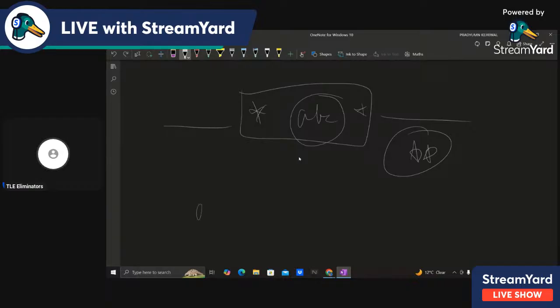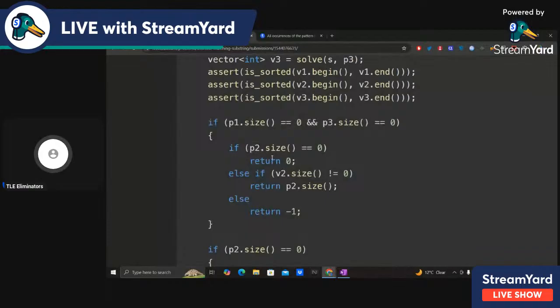Whatever the string s is, let's say abc, we can select the empty substring of this. Empty substring we can select, and the length is 0. So that's why return 0.